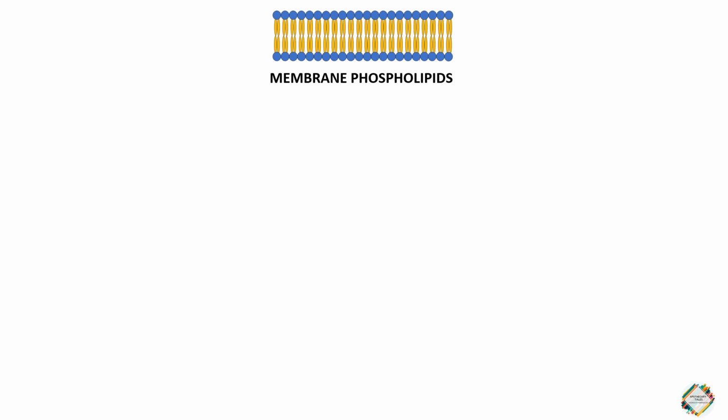Arachidonic acid is mainly synthesized or metabolized from the membrane phospholipids. From the membrane phospholipids, the phospholipase A2 enzyme is responsible for metabolizing these phospholipids into arachidonic acid.